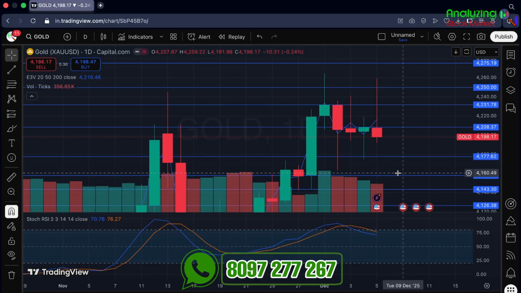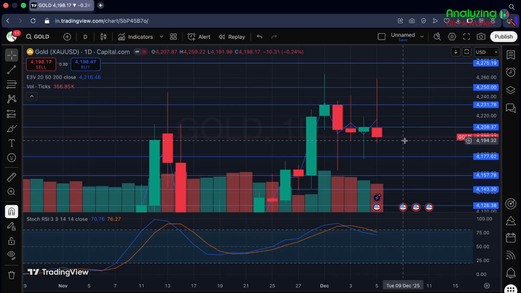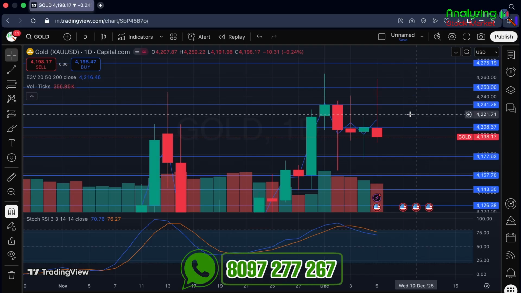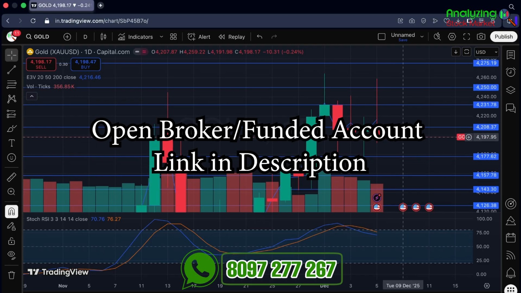If you're going for any long trade, then you can go for a long trade once 4208 gets breached and a 4-hour or one-day candle closes above this, and we can go long till 4231. Even if there is a big gap up opening above 4220, then we can go long till 4250, but we have to trail after 4231. Overall, my expectations are a bit negative in this range for this week.